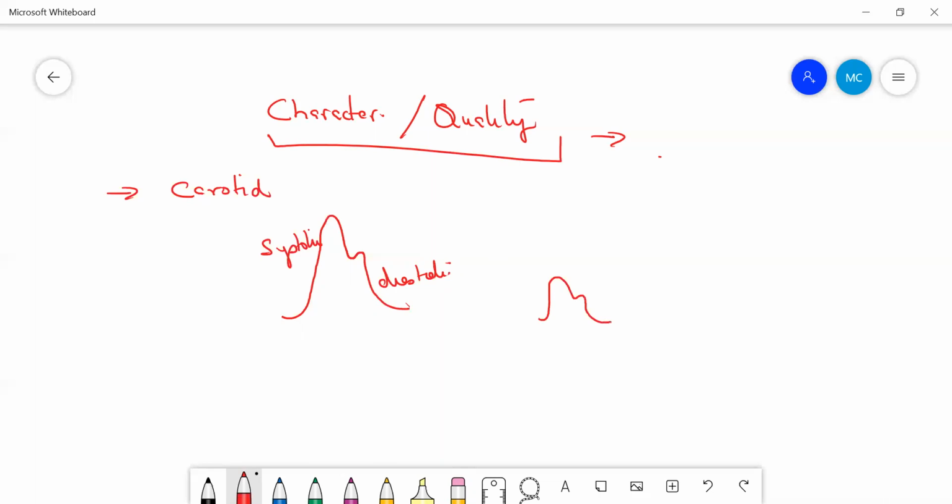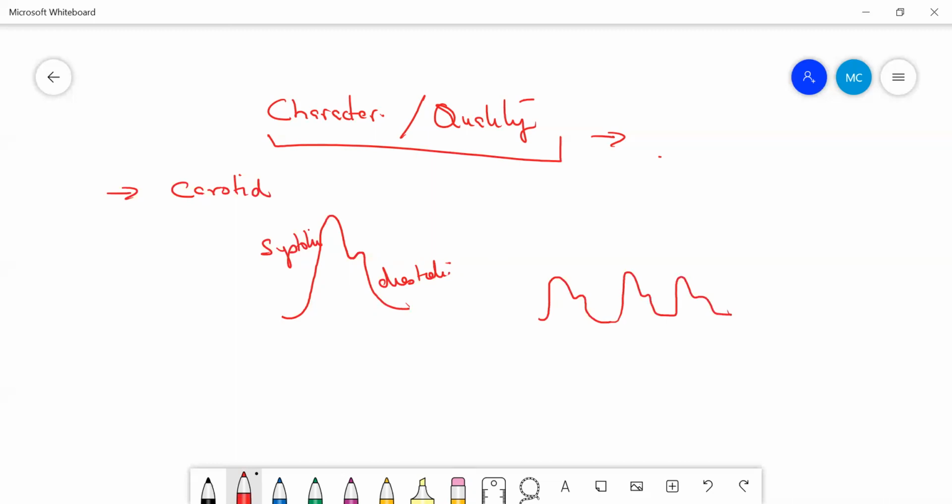During inspiration, there are minor changes, less than 10 millimeters of mercury. There is a decrease in the systolic blood pressure. So it is less than 10 millimeters of mercury decrease in the systolic blood pressure in the normal inspiration. This is the normal inspiration.